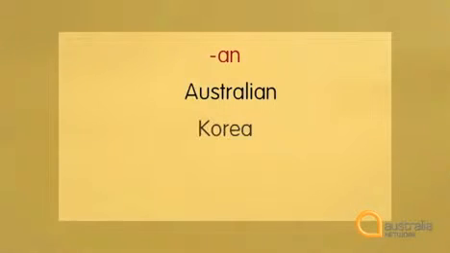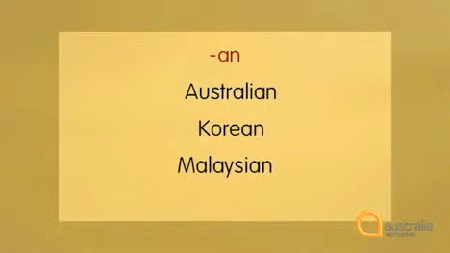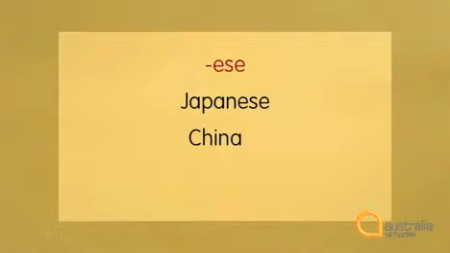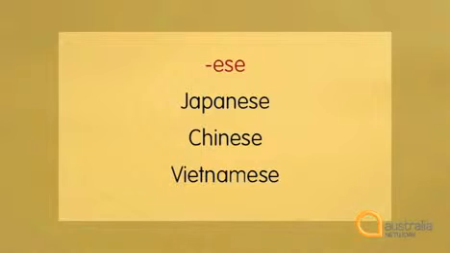We have the AN group, Australia, Australian, Korea, Korean, Malaysia, Malaysian, Fiji, Fijian. We have the ESE group, Japan, Japanese, China, Chinese, Vietnam, Vietnamese.